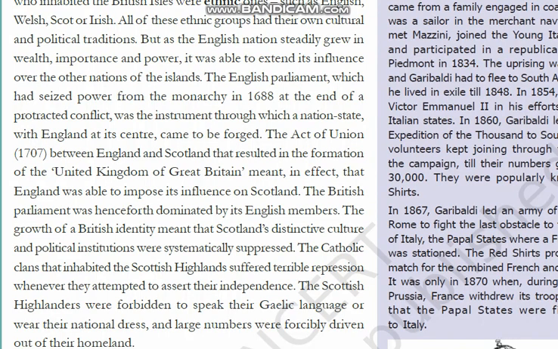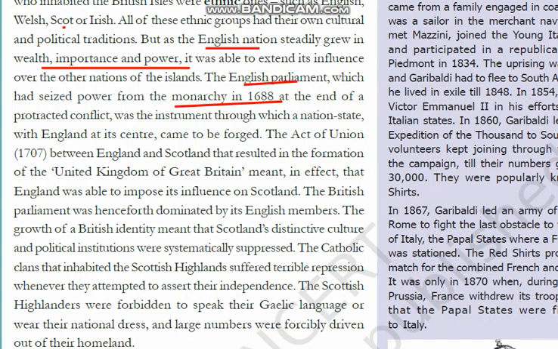Among these four regions, England, Wales, Scotland and Ireland, Britain has slowly gained in wealth, importance and power. Through this dominance, being more powerful in wealth and political power, they were able to occupy other nation states also. The first change we have to mention is 1688: the first country to change into a constitutional monarchy was England, the English Parliament.